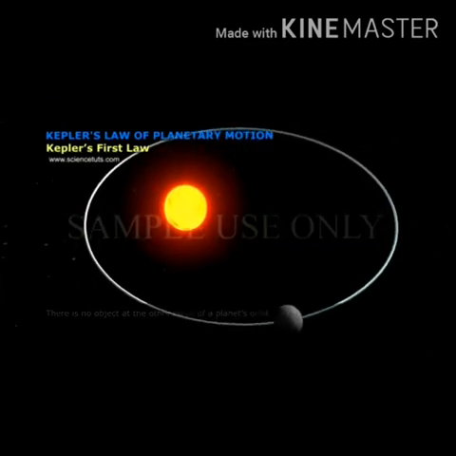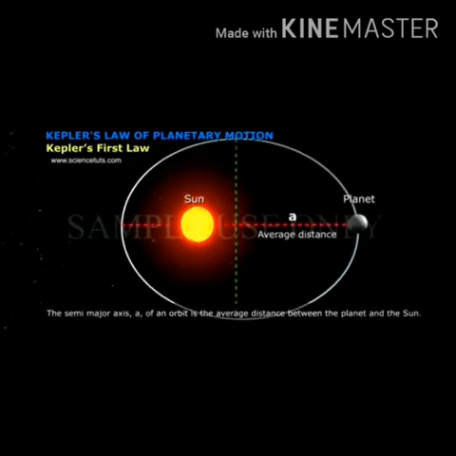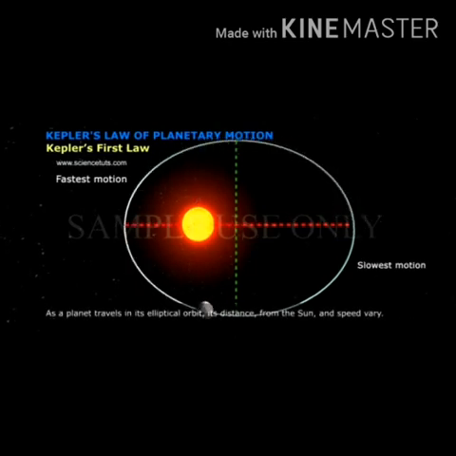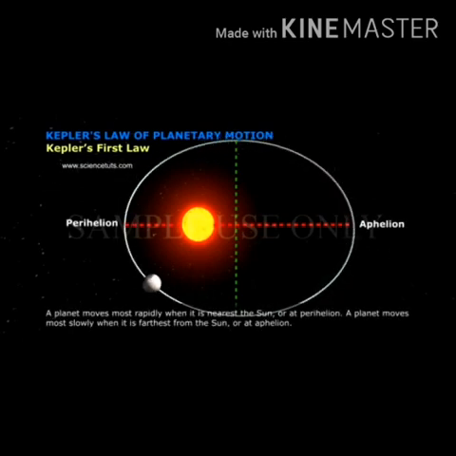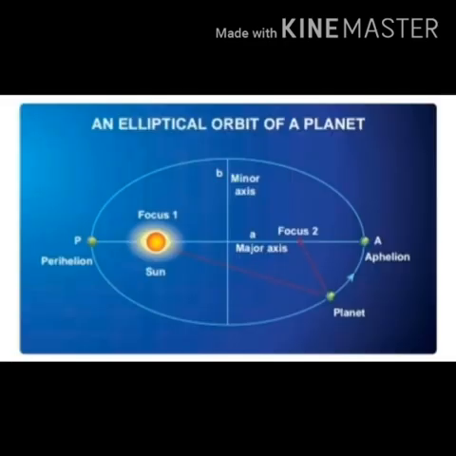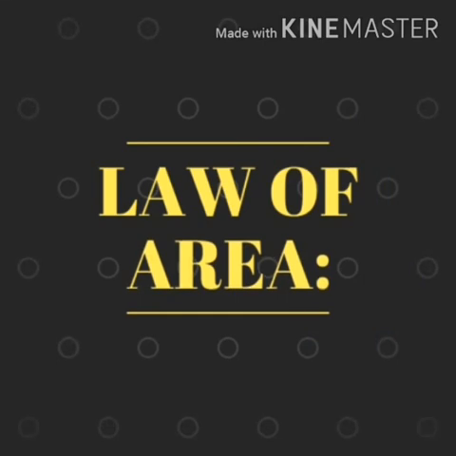The closest point of approach of the planet to the sun, P, is called perihelion and the furthest point, A, is called aphelion. The semi-major axis is A and the semi-minor axis is B. In fact, both Copernicus and Ptolemy considered planetary orbits to be circular, but Kepler discovered the actual orbits of the planets are elliptical.